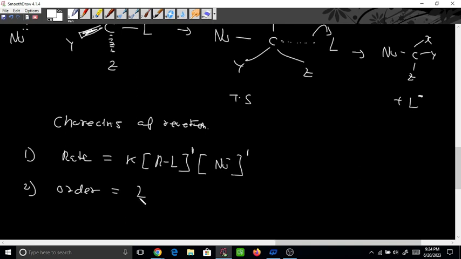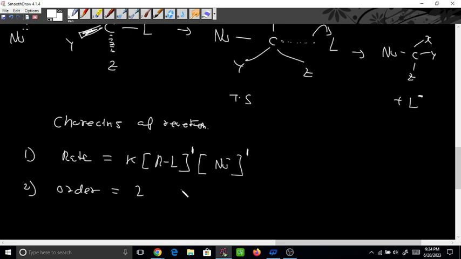Any problem? No. Suppose if you have any substrate here A, the order is basically the power of the concentration, the coefficient, the power of the concentration, 1 and 2, 1 power and 1. So for this one order will be 4, or if I write here 1, order will be 3. Just add the powers. This K is a constant, right? It's a number. When I teach you chemical kinetics, then you will understand in a better manner. But just remember here, we just add the power of the coefficient. So order is 2.